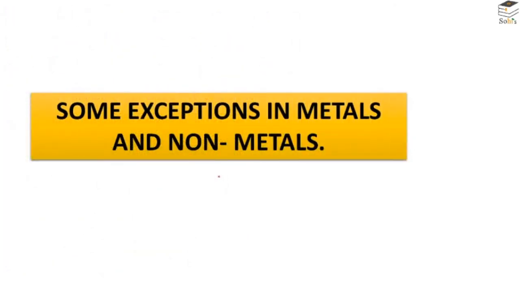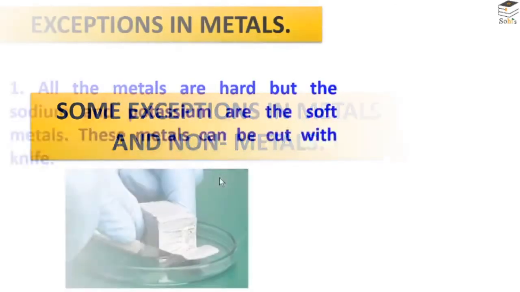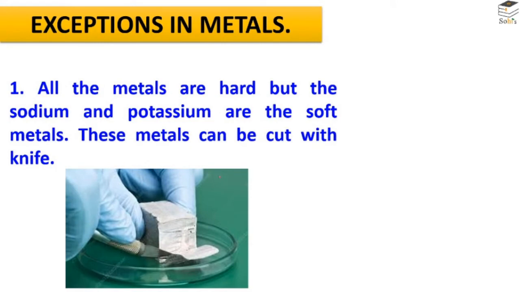Now we have some exceptions in metals and non-metals. So let's start. First of all, exceptions in metals. The first exception is that all metals are hard, but there are two metals, sodium and potassium, which are soft metals. These are so soft that they can be cut with a knife. So these are the soft metals.